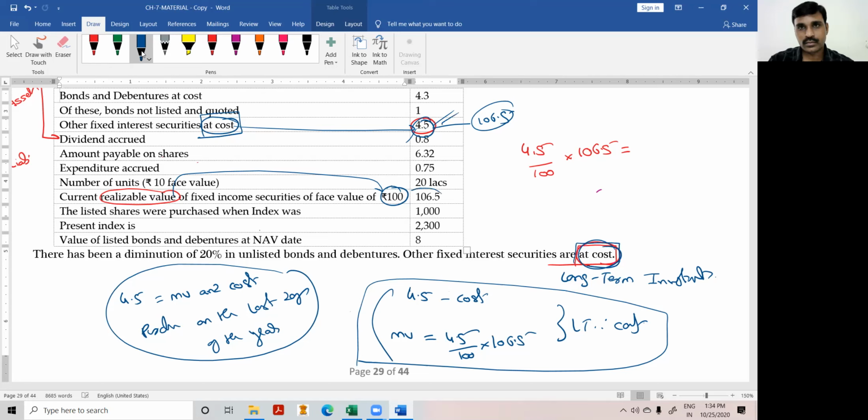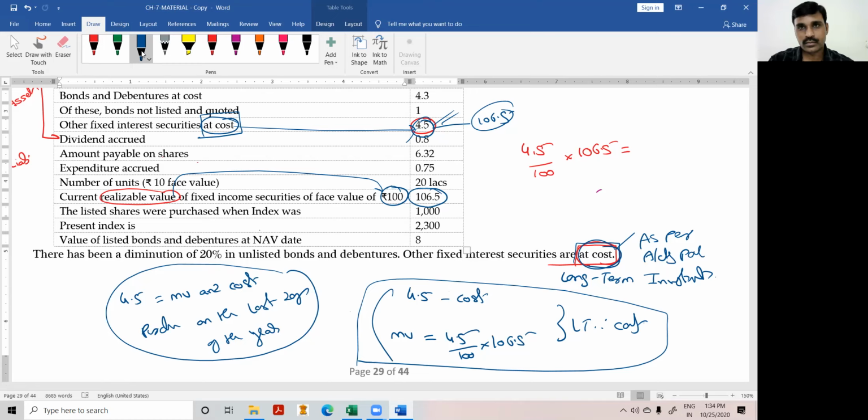What relevance does this information have? One way is that this data is only for the information of the investor, but you have to value only at cost as per our accounting policy. This will be one thing. Another interpretation may be that this is both market value and cost.